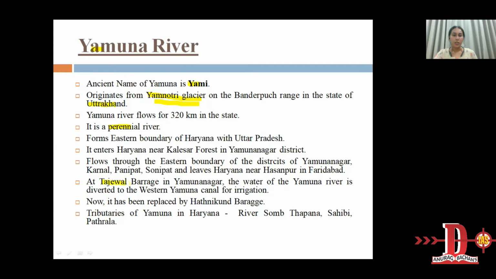At Tajewala Barrage in Yamunanagar, the water of Yamuna river is diverted to the Western Yamuna Canal for irrigation. Now Tajewala Barrage has been replaced by Hathni Kund Barrage. The tributaries of Yamuna in Haryana are rivers Somb, Thapna, Sahibi, and Pathrala.